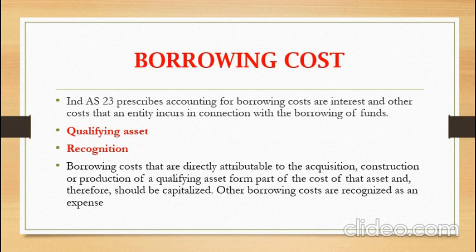Asset for intended use and asset for intended sale. So it means that it can be recorded in your balance sheet as your current asset. The current asset includes your inventories, and it can also be recorded as your fixed assets. So when can you record this interest amount as an asset? That is what you will be learning in this video under borrowing cost. That is why a borrowing cost standard has been issued.